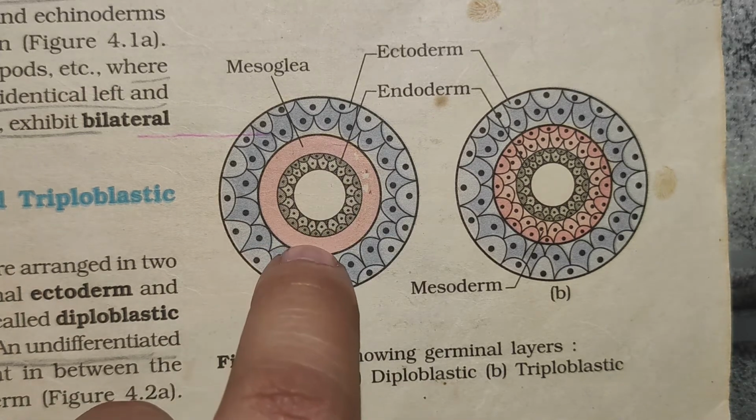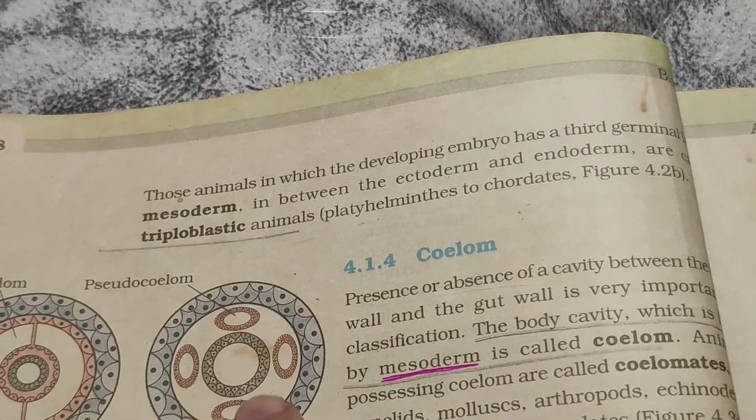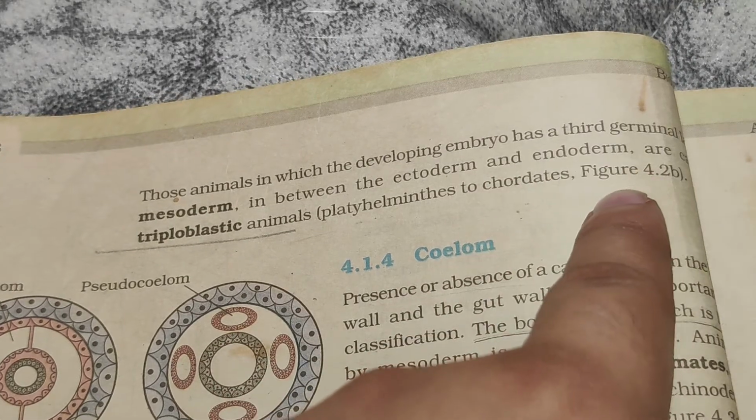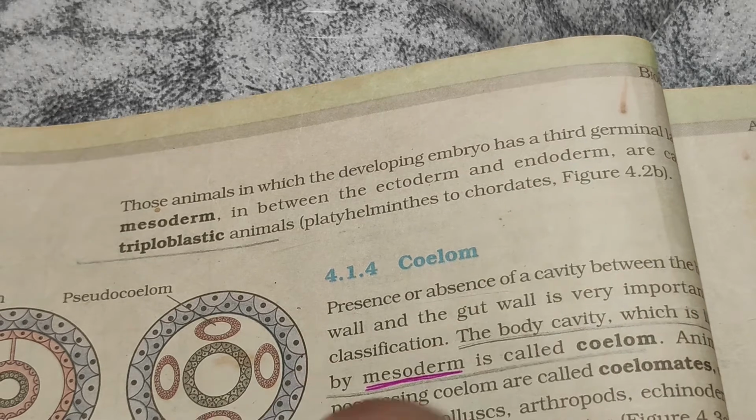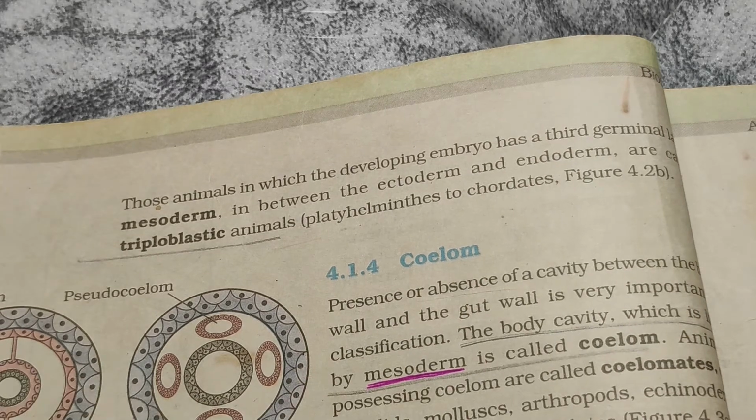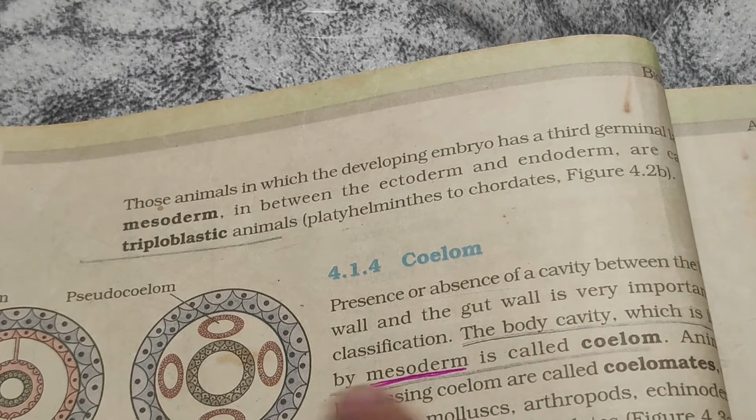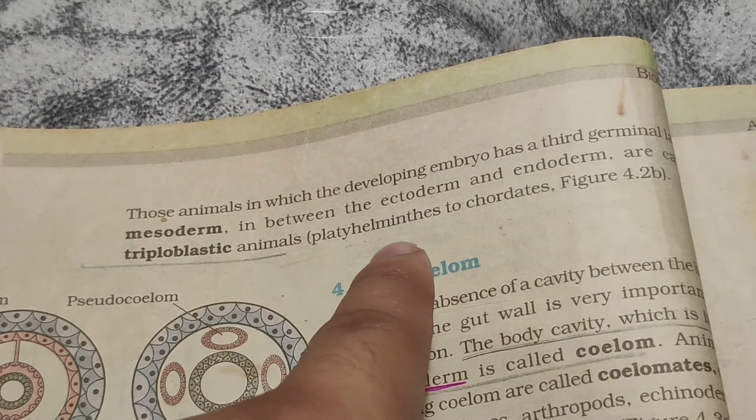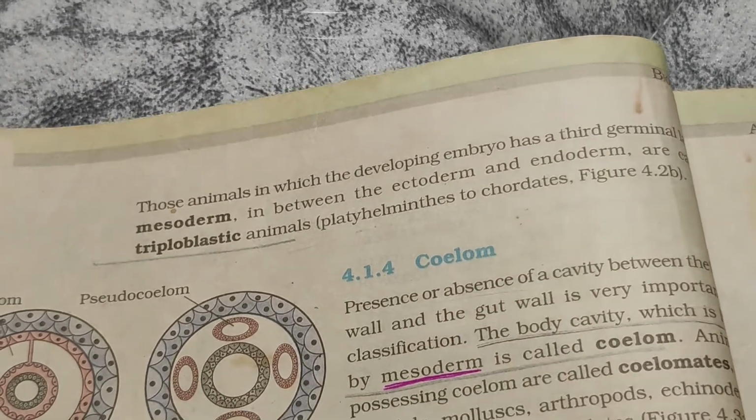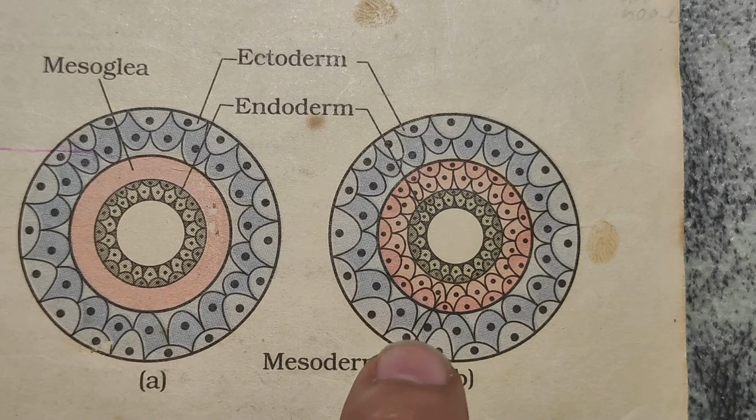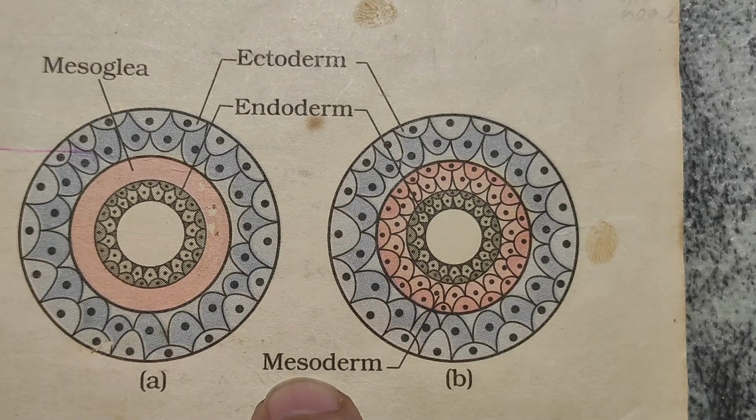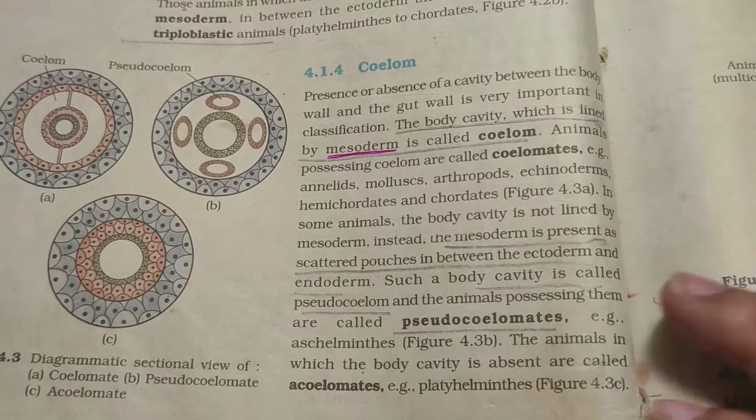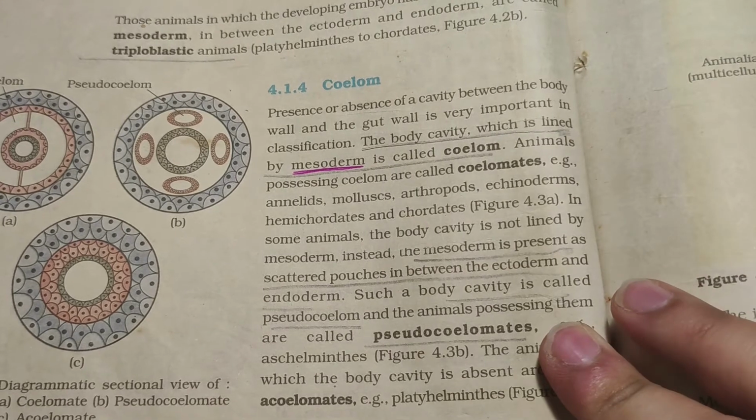So these are diploblastic. Those animals in which the developing embryo has a third germinal layer, mesoderm, in between the ectoderm and endoderm, are called triploblastic animals, platyhelminths to chordates. In the diagram here, the ectoderm, endoderm and in between the mesoderm. These are triploblastic organisms.